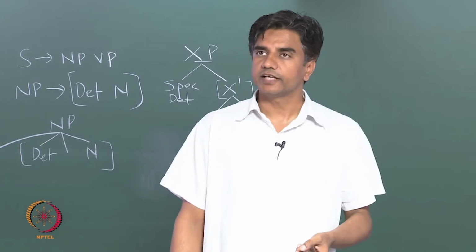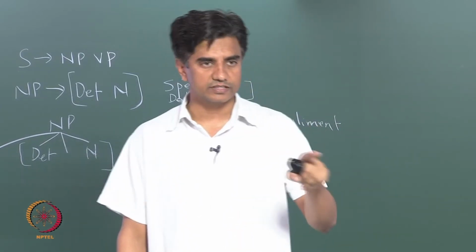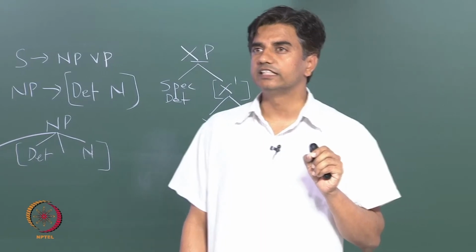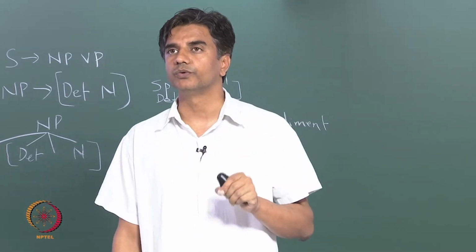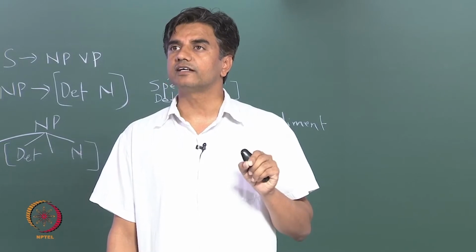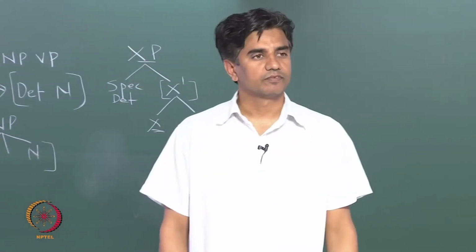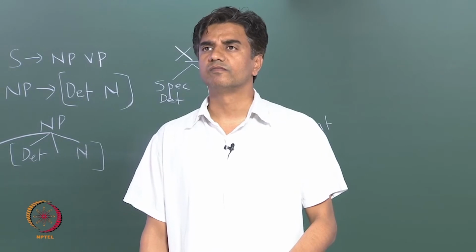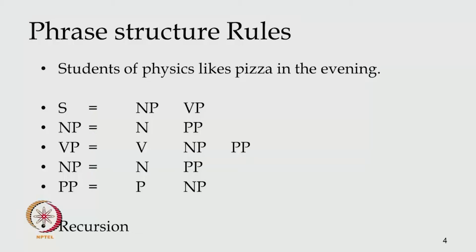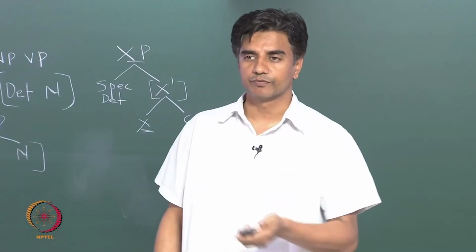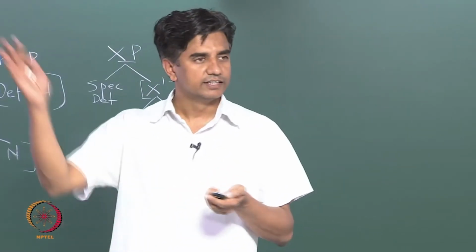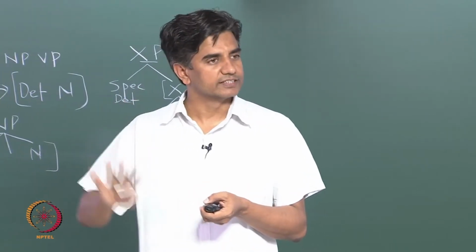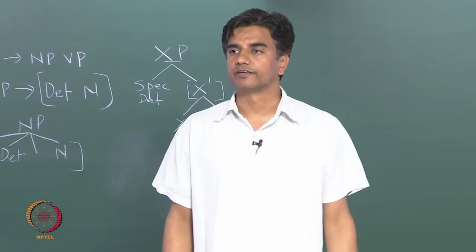Okay. Take this sentence, can you write this down? I think I intended some modification in this. I didn't do it. Students of physics like pizza in the evening. Okay? Students of physics like pizza in the evening. The idea is that we can add "students of physics like to eat pizza with their friends in the evening." That's not a problem. The idea is I wanted to simplify the sentence for you to see some other stuff.